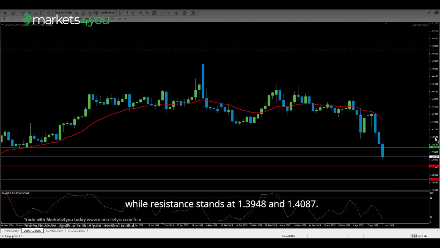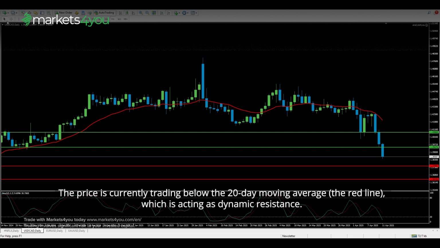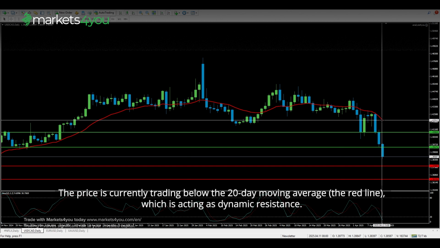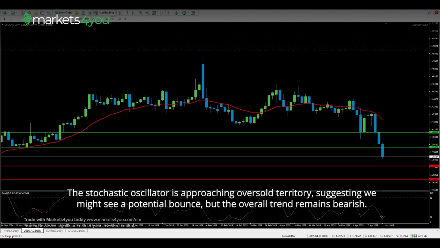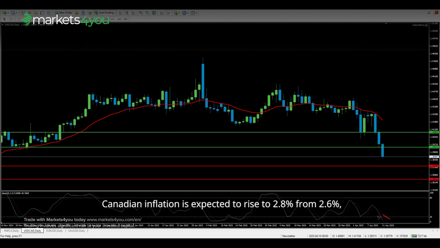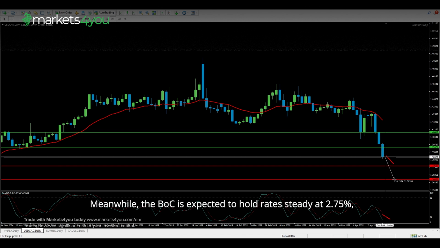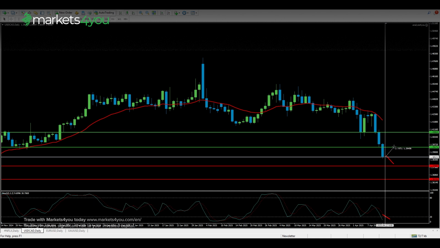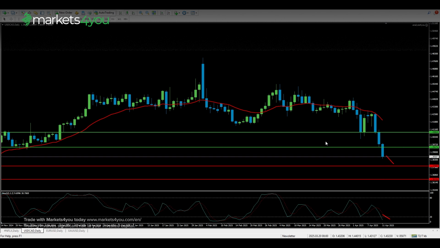while resistance stands at 1.3948 and 1.4087. The price is currently trading below the 20-day moving average, the red line, which is acting as dynamic resistance. The stochastic oscillator is approaching oversold territory, suggesting we might see a potential bounce, but the overall trend remains bearish. Canadian inflation is expected to rise to 2.8% from 2.6%, which could influence BOC policy expectations. Meanwhile, the BOC is expected to hold rates steady at 2.75%, but the accompanying monetary policy report will be closely watched for signals about future policy direction.